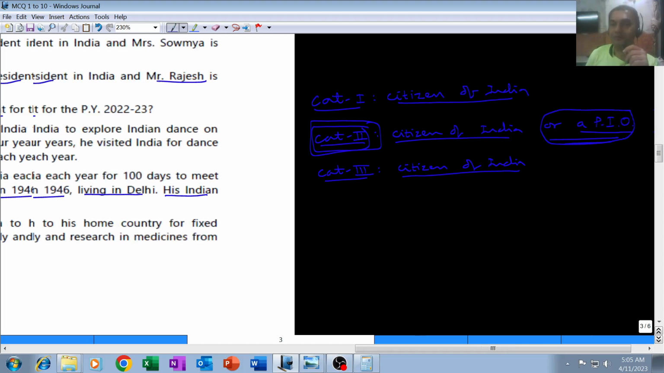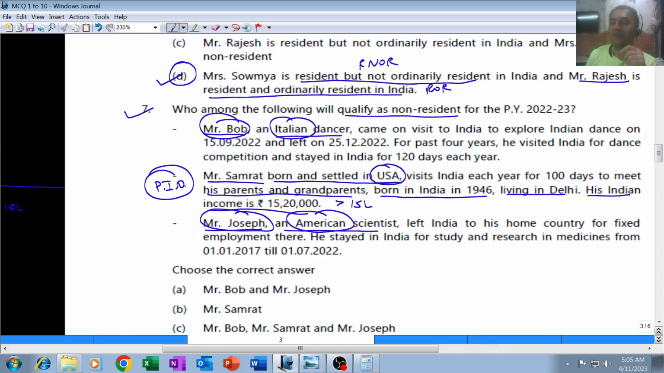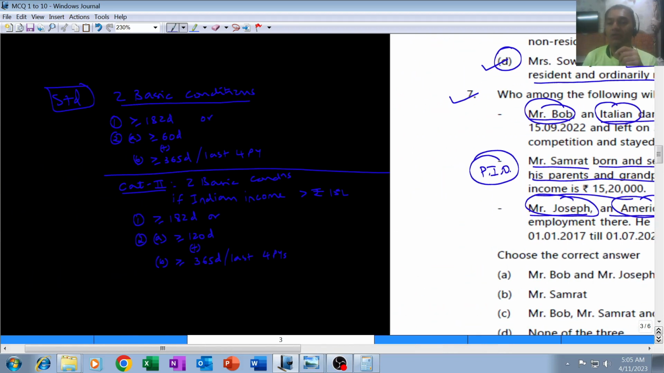Do you follow this? So what are the residential status basic conditions for category 2? For a category 2 person, the two basic conditions provided is Indian income is more than 15 lakh. Indian income here is 15 lakh 20,000. Then he should be in India for 182 days or more. Or, second basic condition, he should be in India for 120 days or more in previous year 22-23. Plus he should be present in India for 365 days or more in the preceding 4 previous years. So instead of 60 days, we made it 120 days for the exceptional category.